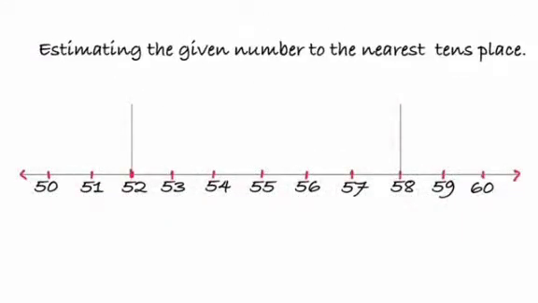Now to start off, estimating the given number to the nearest tens place. Here, children, we will have to concentrate on the place value of the number to which you need to round it off. For example, this number line shows a scale from 50 to 60. If you observe, it is equally segmented.